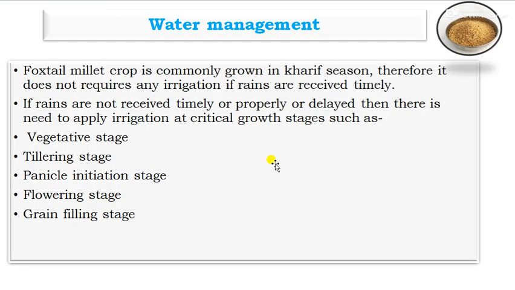And the next one is water management. Foxtail millet is most commonly grown in the Kharif season, and therefore it does not require any irrigation if rains are received timely. But if the rains are not received timely or properly, then you should apply irrigation at the critical growth stages, that is the vegetative stage, tillering stage, panicle initiation stage, then flowering and grain filling stage. Among all the stages, tillering is the most critical or sensitive stage for irrigation.